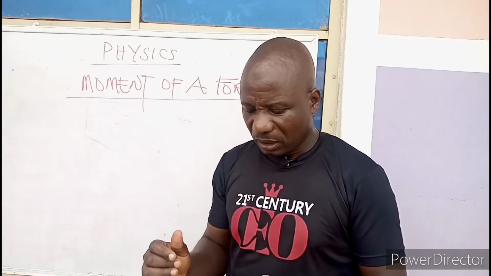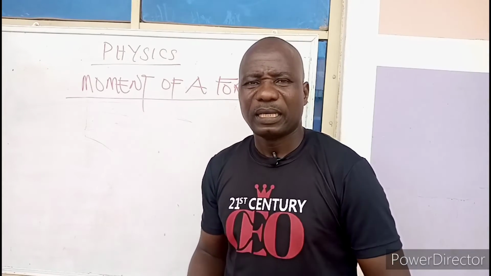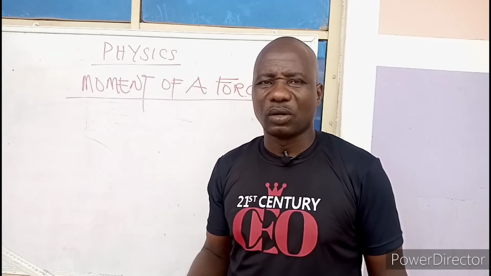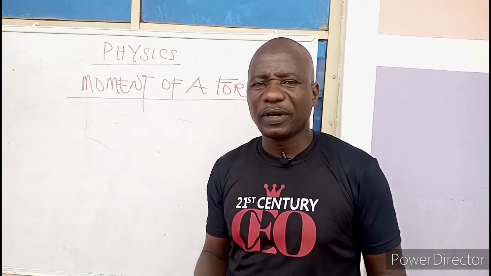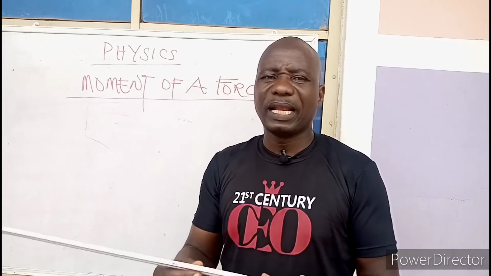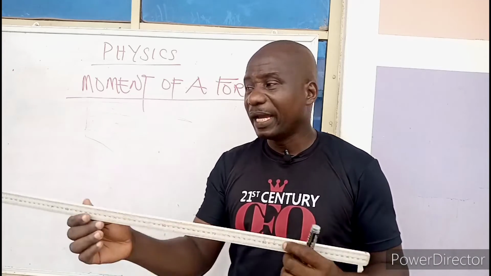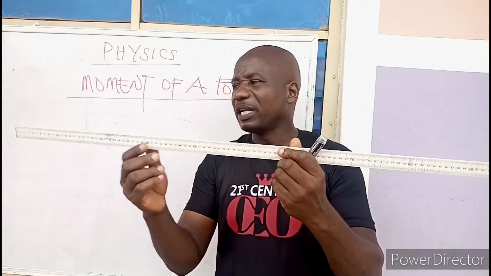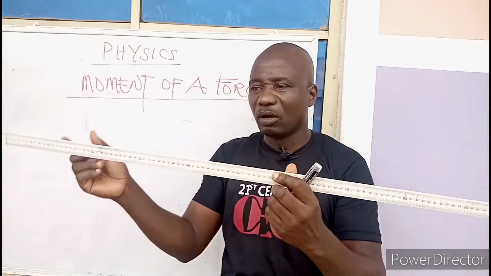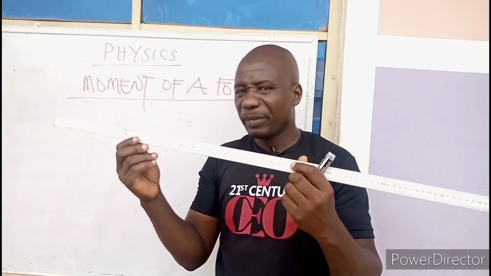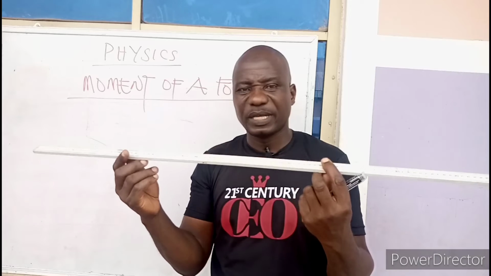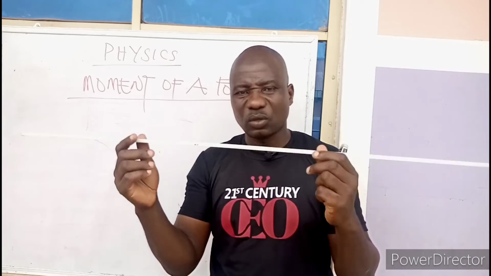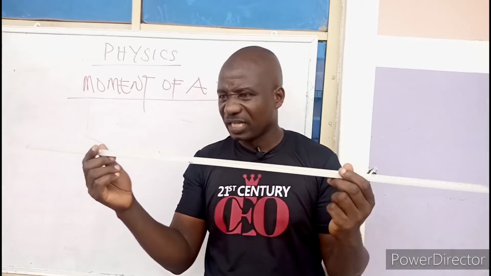In doing this, there are some things we need to put into consideration. More often than not, in moments, they always refer to a body being balanced on a meter rule. Here is a meter rule, and the word meter rule simply means 100 centimeters long. That is, a meter is equal to 100 centimeters. That is a 100 centimeter rule.